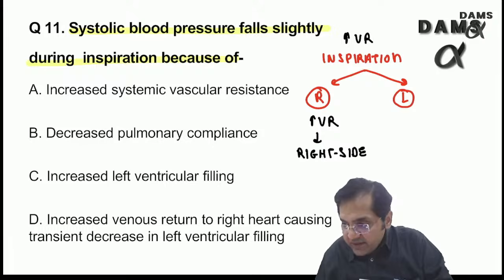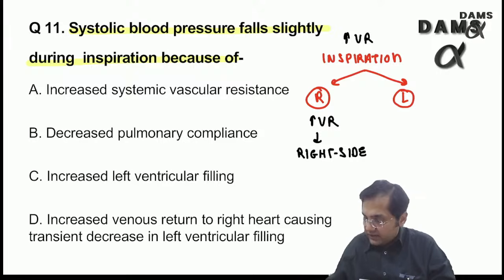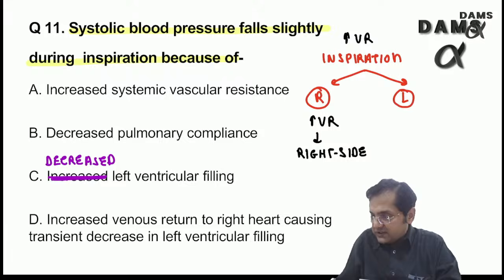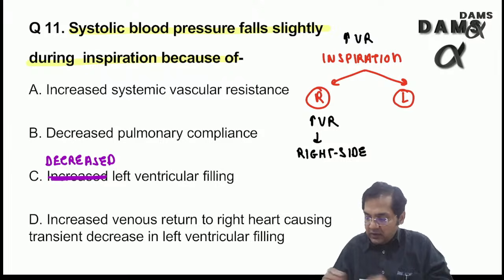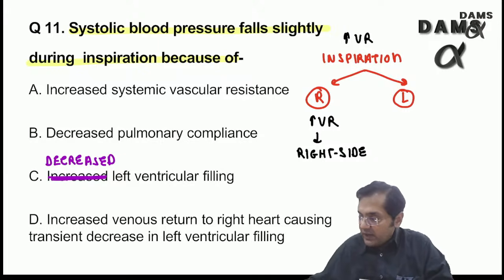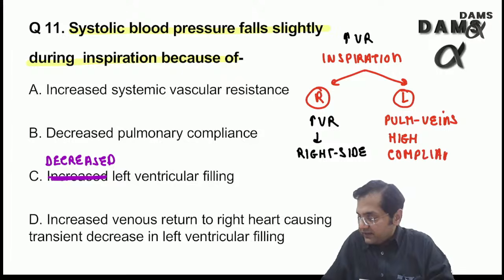Okay, decrease left ventricular filling was the option. Thank you, I'll change that. Rest options same. So decrease left ventricular filling. There is increased venous return towards the right side of the heart. On the left side, the pulmonary veins have a very high compliance, which means they can stretch a lot.